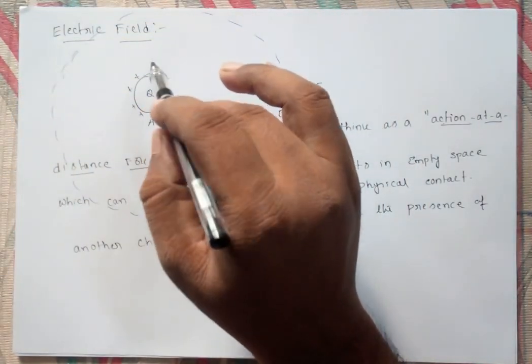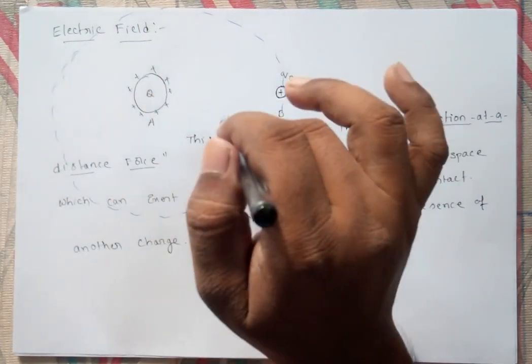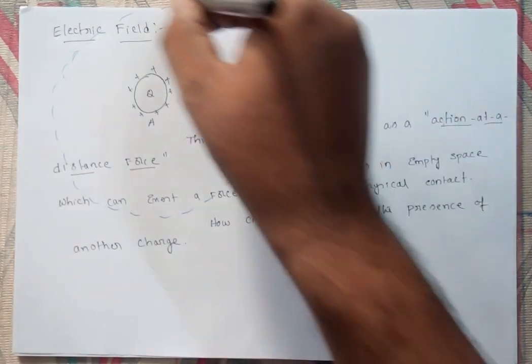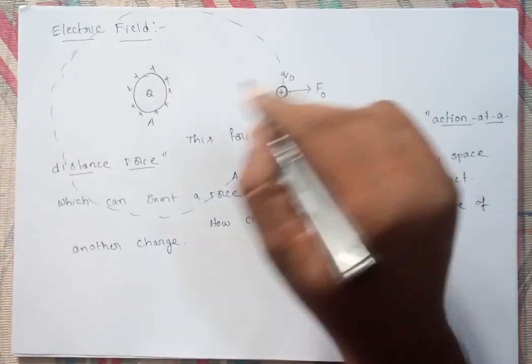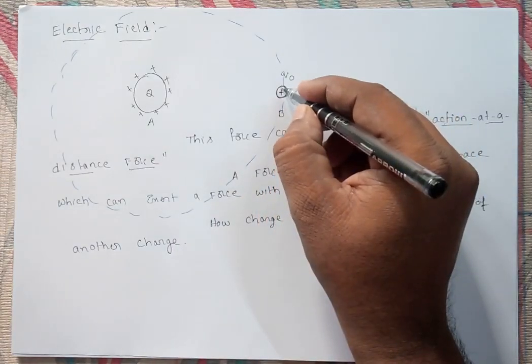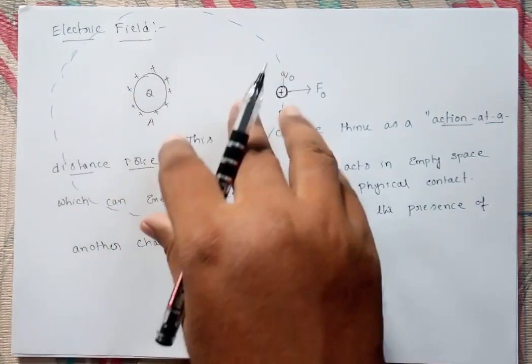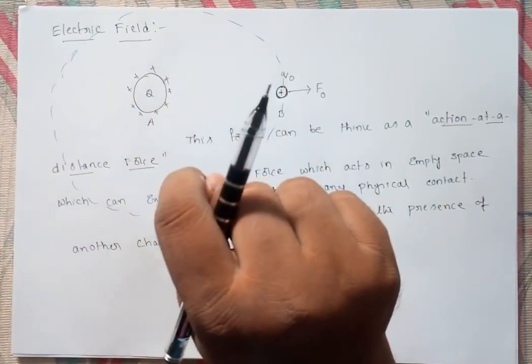One charge develops an electric field around that space. When a second charged particle is placed in this field, it does not interact directly with the first one. First it responds to the field produced by this charge.